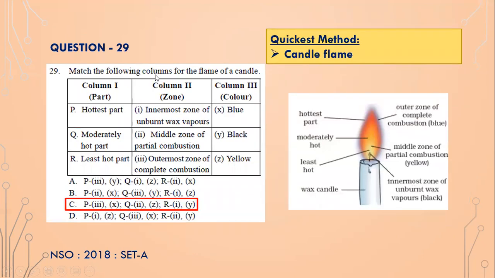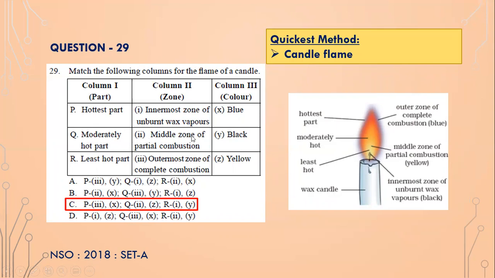Next one, match the following columns for the flame of a candle. Now again, easy one. So P, hottest part. Which is the hottest part? The outermost layer, isn't it? The outermost layer is the hottest part because it is burning in the presence of oxygen, and that's why it is blue. It is the outer zone of complete combustion, which is the hottest part. So P is 3, isn't it? Outermost zone of complete combustion, which is the hottest, which is blue. Then Q is moderately hot, isn't it?